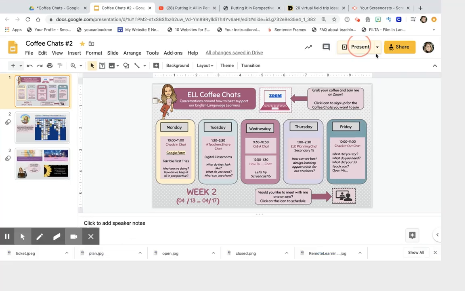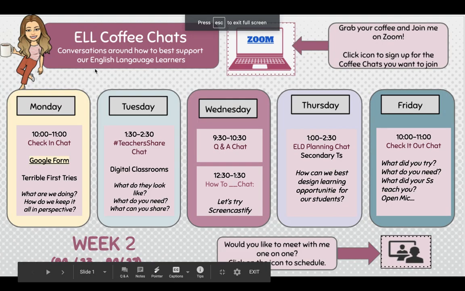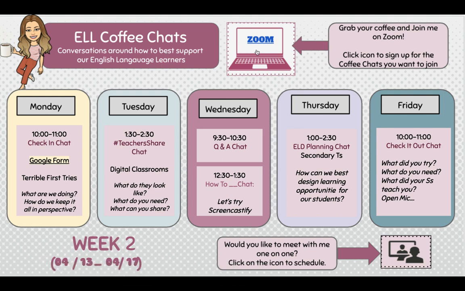All right, so let's do this. With ELL Coffee Chats, the way I've organized it, at the top you'll see an icon that says Zoom, and that's where you're going to click to get the Google Sheet.